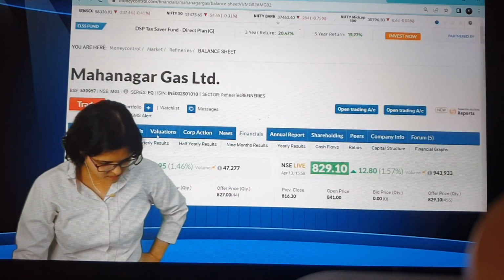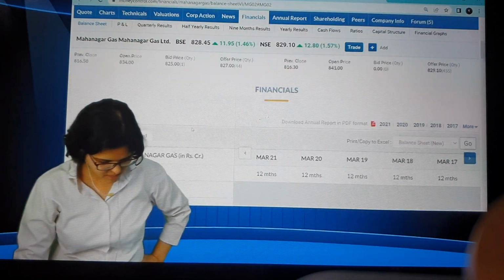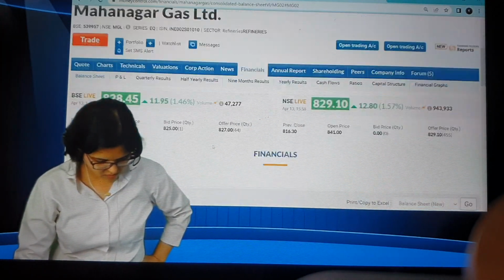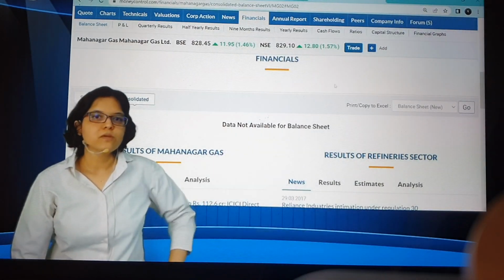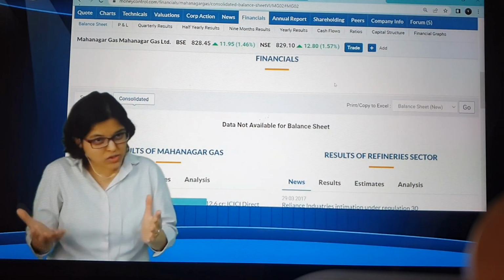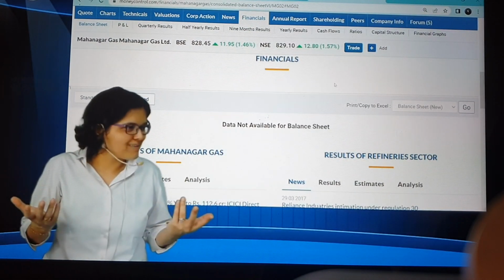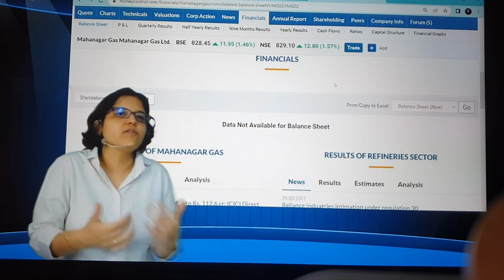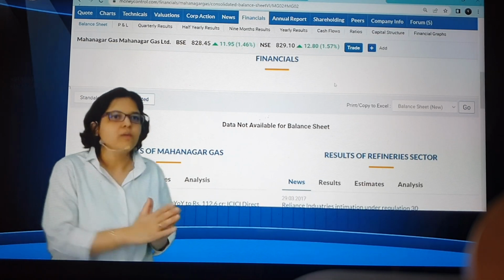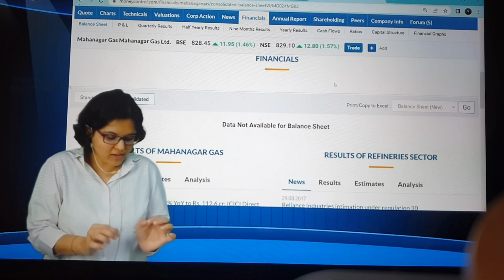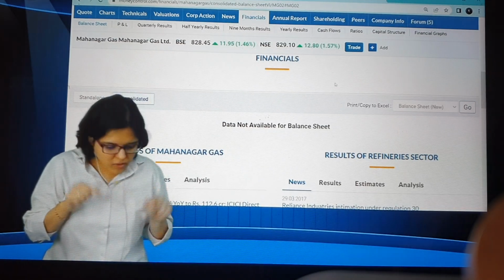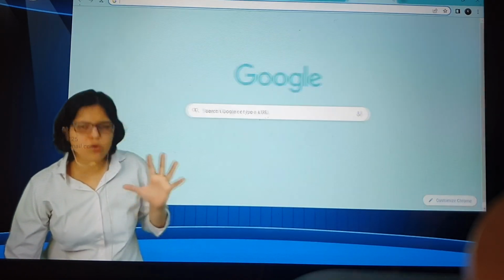Okay, so one more thing if you want, we can just cross check that. If I click on balance sheet, and here you can see financials, balance sheet is here. And if I click on consolidated, let us check if they have no data available for balance sheet. So what I wanted to check was, have they just not calculated the ratios? Or is it that the balance sheet is also not there? If only the balance sheet is not there, then there's a great chance that they might not have a lot of subsidiaries or associates. That's the reason why they're going ahead with standalone. But again, to get 100% confidence, if you have even 1% doubt in your mind, how can you download the annual report, which is the absolute base document?